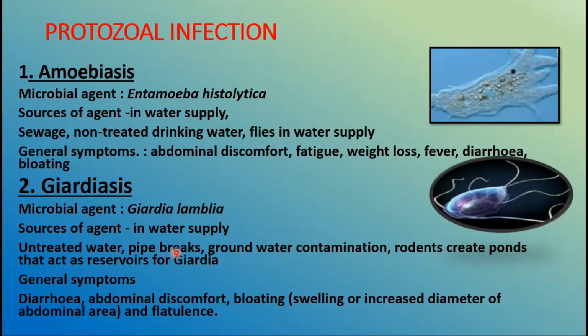Groundwater contamination occurs because of landfills or sewage disposal, and rodents create ponds that act as reservoirs for the Giardia. The symptoms of giardiasis are diarrhea, abdominal discomfort, again the bloating, I told you what is meant by bloating, swelling or increased diameter of the abdominal area, and flatulence.